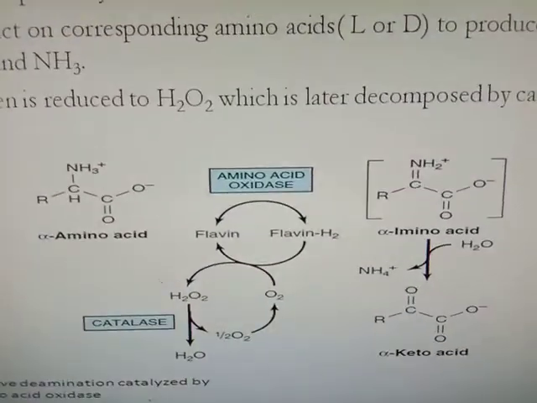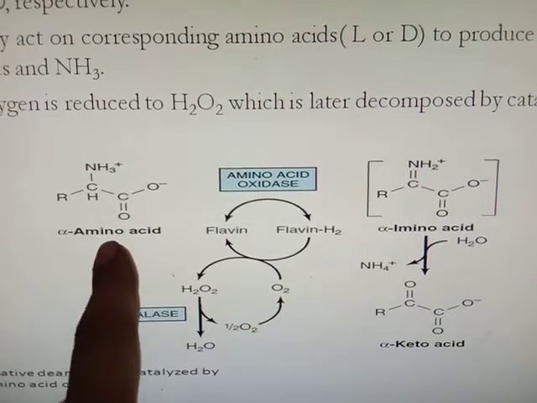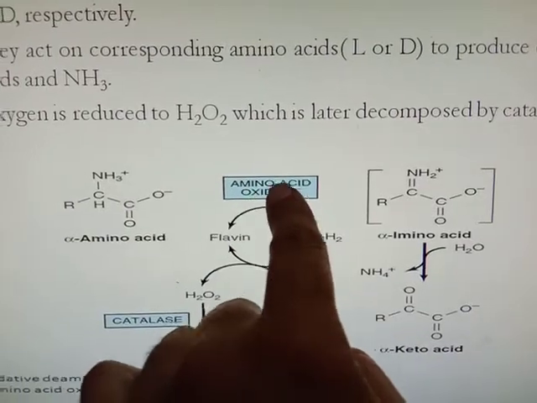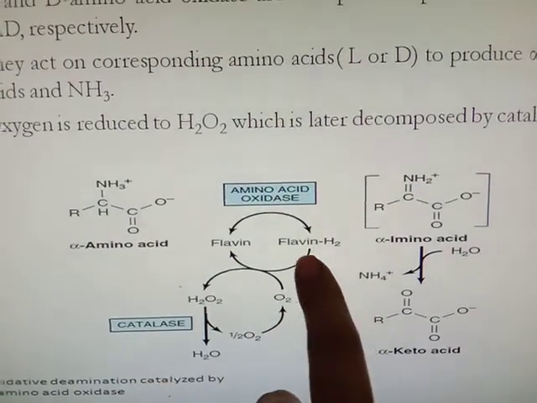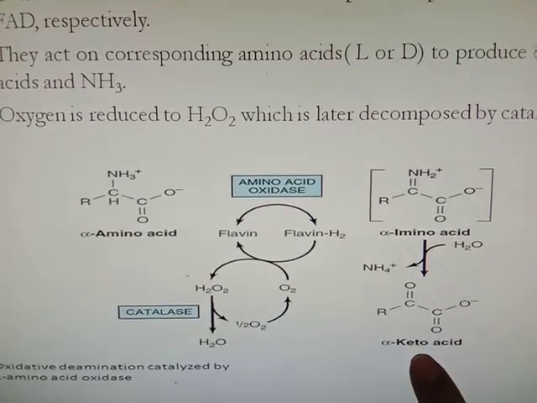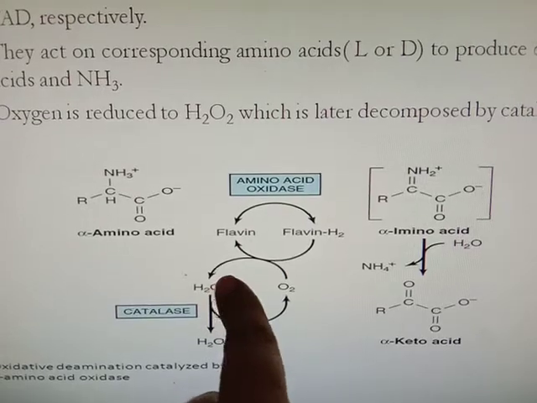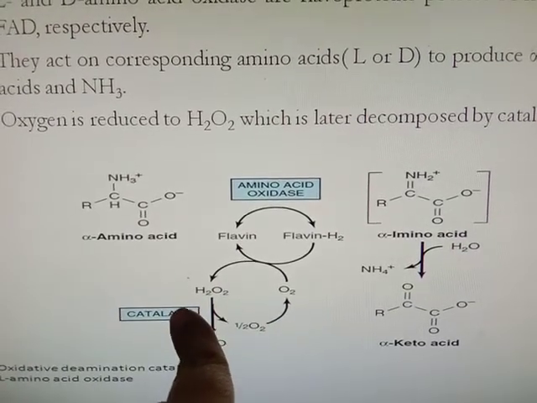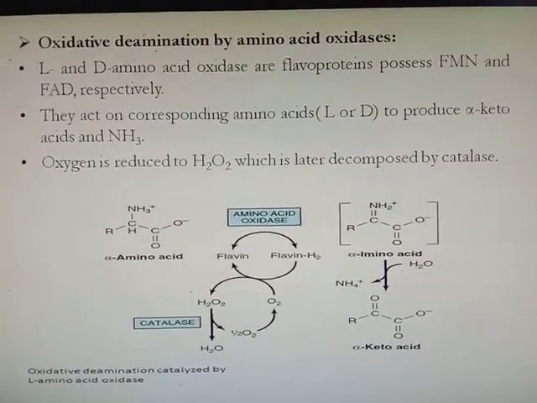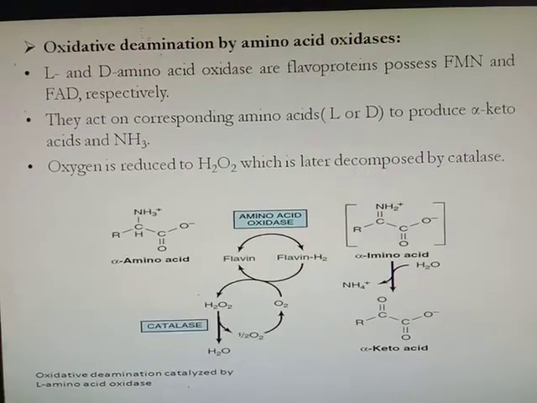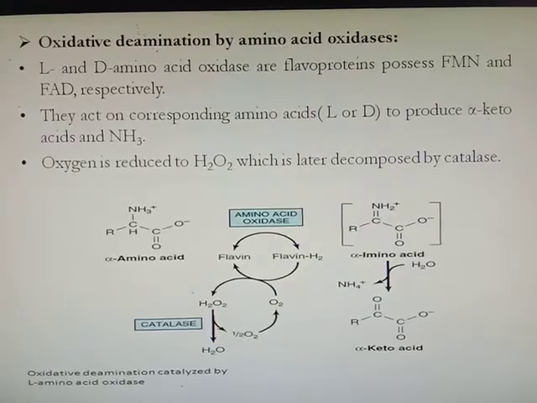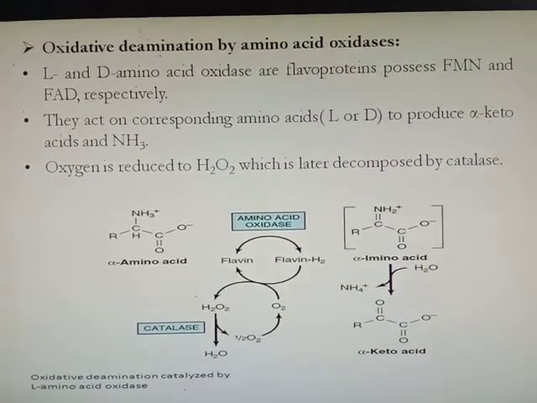Now see here, amino acid, either L alpha amino acid or D amino acid, the respective amino acid oxidase will act, and it will form the alpha keto acid. During this reaction H2O2 is produced, which is degraded by catalase into H2O and oxygen. So L and D amino acid oxidases act on the respective amino acids to convert them into alpha keto acid. In this way also ammonia is released and alpha keto acid is synthesized.